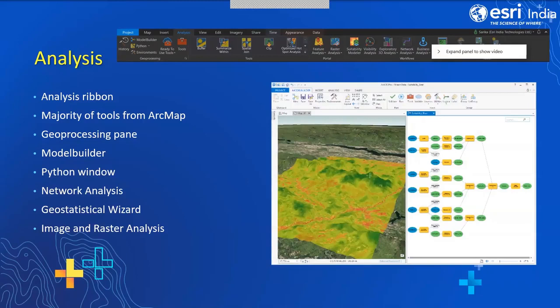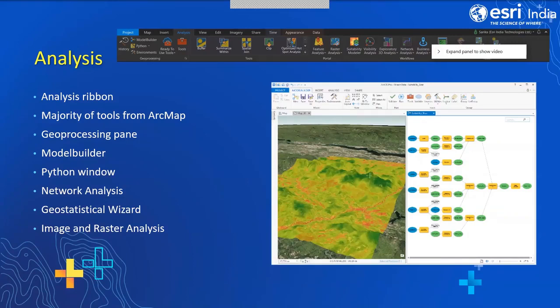And not only the general analysis, if you want to stitch the tools together, you can use the model builder capabilities. You can use Python windows and start writing Python codes. And newly, we have even integrated the Python notebooks, and you can start using the Python notebooks as well.